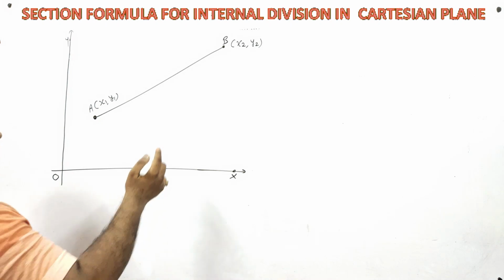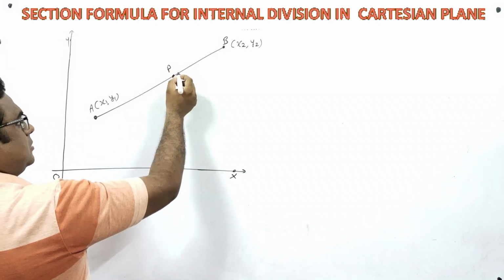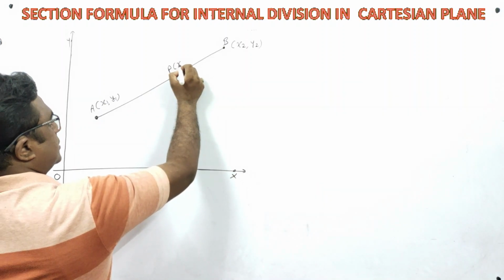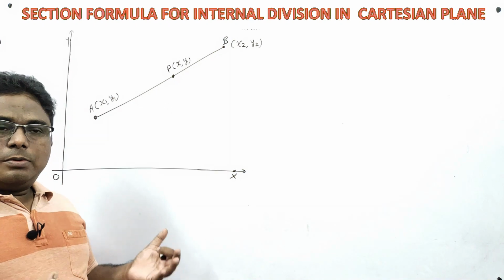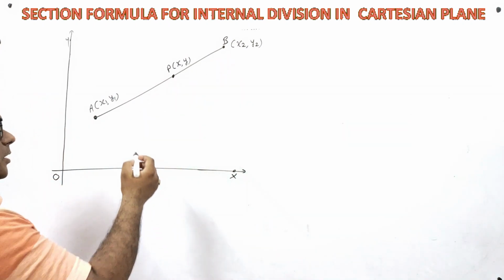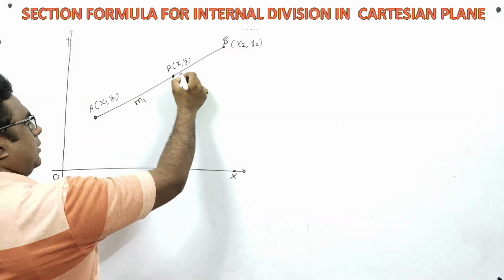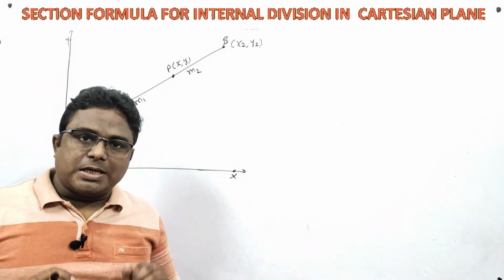Let us also consider that there is a point P on this line segment and the coordinates of P are xy. And also this point P divides the line segment AB in m1 ratio m2. So what is the section formula?